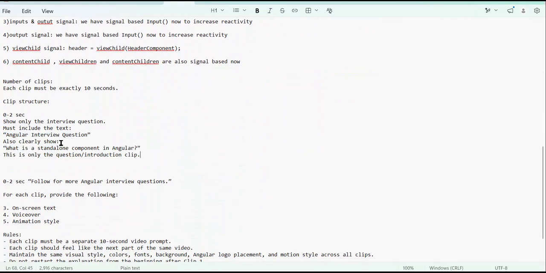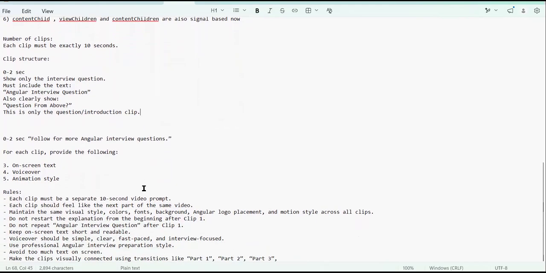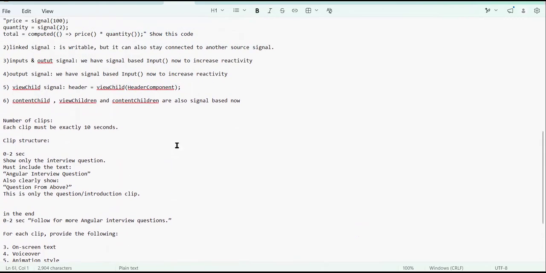This is to improve the text above, right? In the last 10 seconds, show something like follow for more Angular questions, right? Then some rules. Each clip must be a separate 10 seconds. It should be in sync, like the first 10 seconds, then the next 10 seconds should be in sync with the last one. So some rules. Okay. So this will be my prompt.